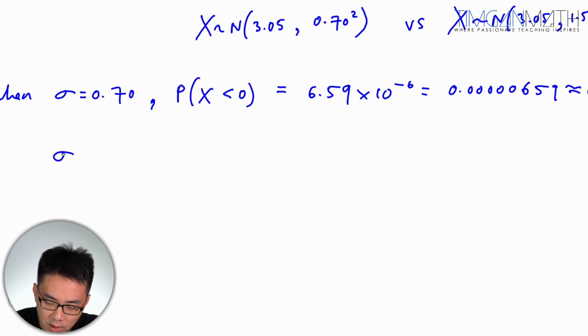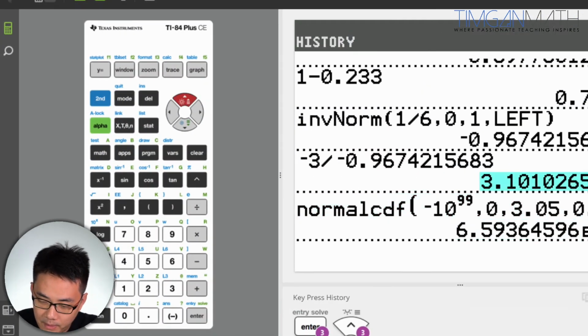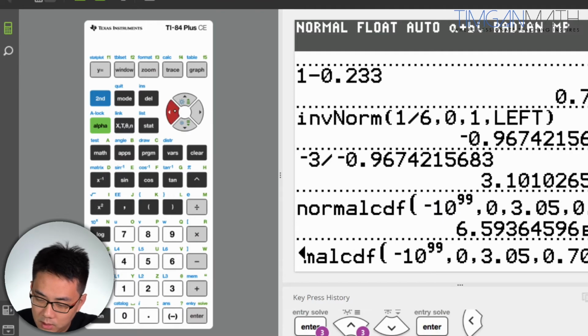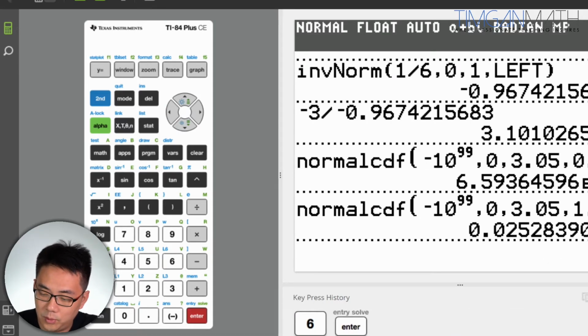Whereas if you take sigma equals 1.56, so P(X less than 0), let's just try and do that and see. This will be 0.70, this is 1.56. I think you get 2.5%.